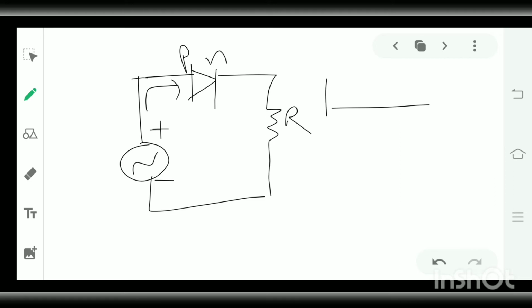So this is the curve for current of AC, current versus time.